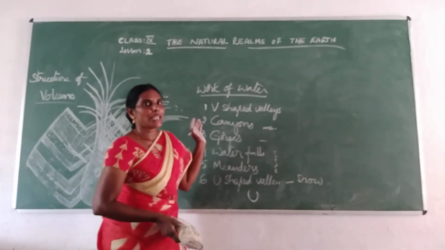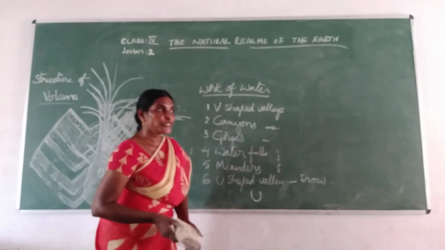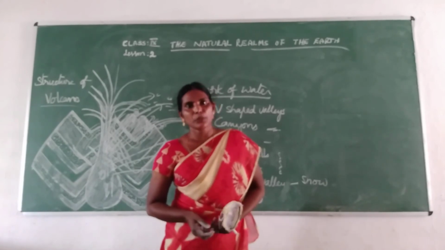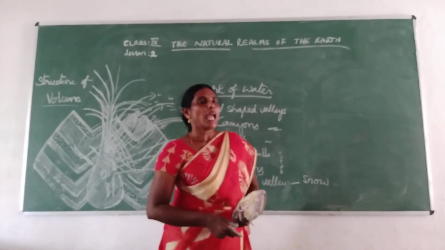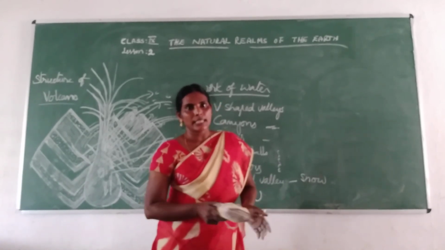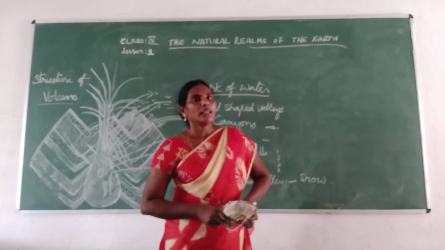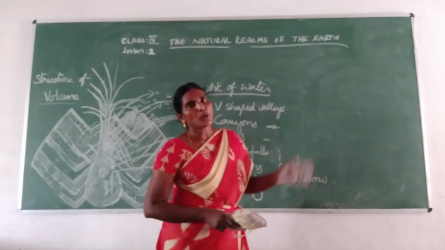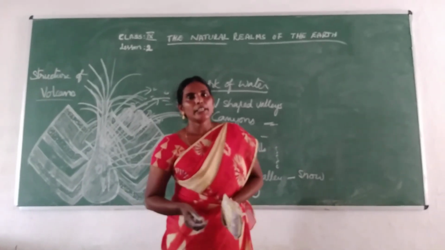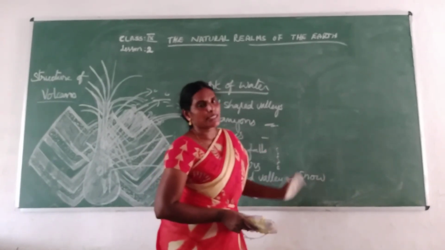Okay children, today we have learned the work of water and then the denudation process. In the denudation process, weathering, erosion, transportation and deposition we have learned. And before that, external processes, that is, external processes because of the interaction of water and wind, no? And then sudden movement and slow movement, and then volcanic eruption, and then the Pacific ring of fire. These are the things we have learned in this session. Okay children?